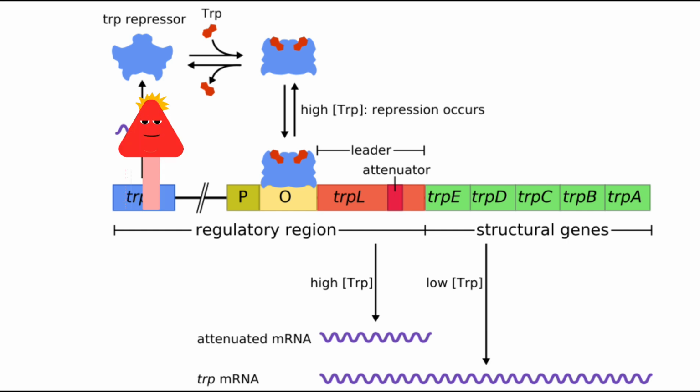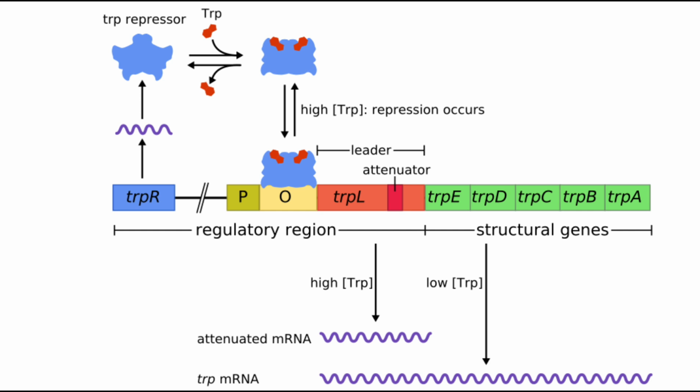It is produced upstream by the trpR gene, which is constitutively expressed at a low level. Synthesized trpR monomers associate into tetramers. These tetramers are inactive and are dissolved in the cytoplasm.